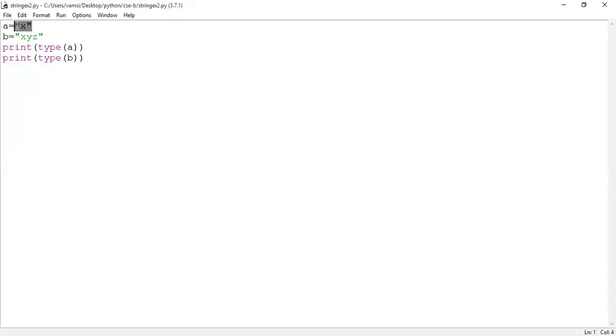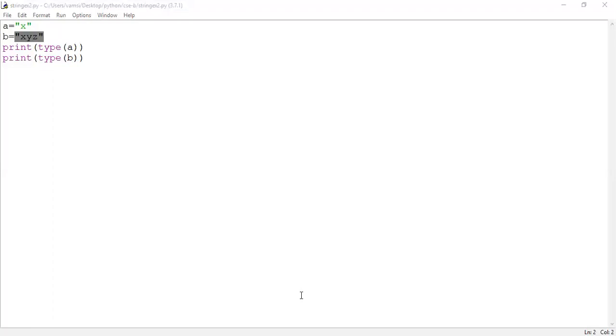The moment this kind of data is stored into the A variable, the data type of A is assigned as string. The moment an XYZ value is assigned to the B variable, when it executes this statement, the data type of B is assigned as string as well. So both are strings. Is it clear? You can use either single quote, double quote or triple quote for handling the strings. When handling single line strings, is it a single line string or multi-line string? Single line, sir. It is a single line string, isn't it? Yes, sir.